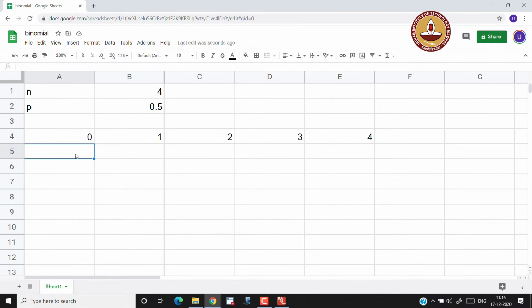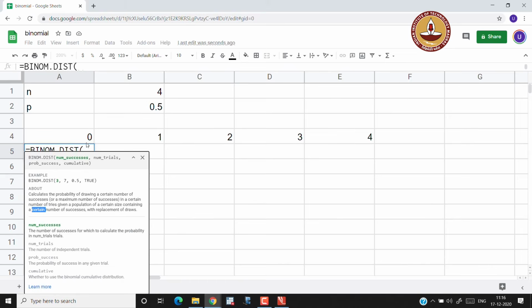And here what you are going to see is the distribution. I have the binomial distribution probability. Click on the binomial distribution probability, and it asks for the number of successes. The first thing it asks is the number of successes for which to calculate the probability.